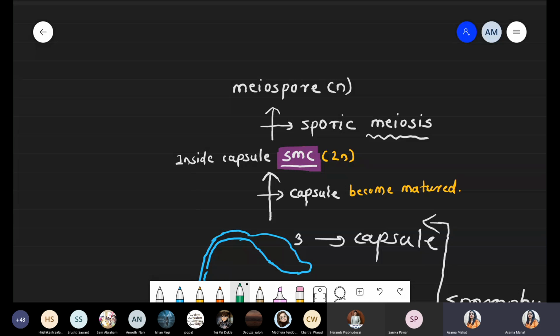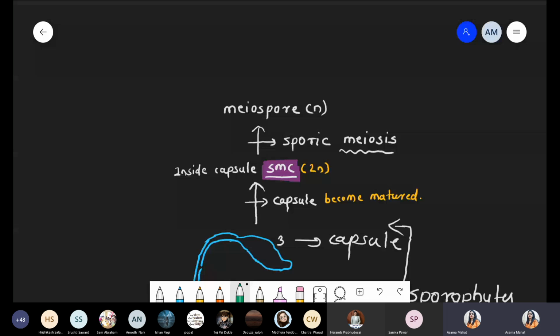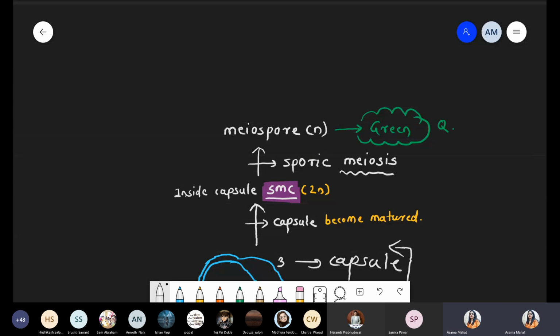One specific property with respect to Funaria meiospore, these meiospore, these are the green in color. Something unique, okay? These meiospore, these are the green. If you discuss the other bryophyta, they don't have the green meiospore. But in case of this Funaria, there is a presence of this green meiospore. Please mention this point. One question from this point. Okay? Now, meiospore undergo the germination because spores released from the capsule body, right? And now what happened? They undergo the germination. So next step with respect to meiospore.